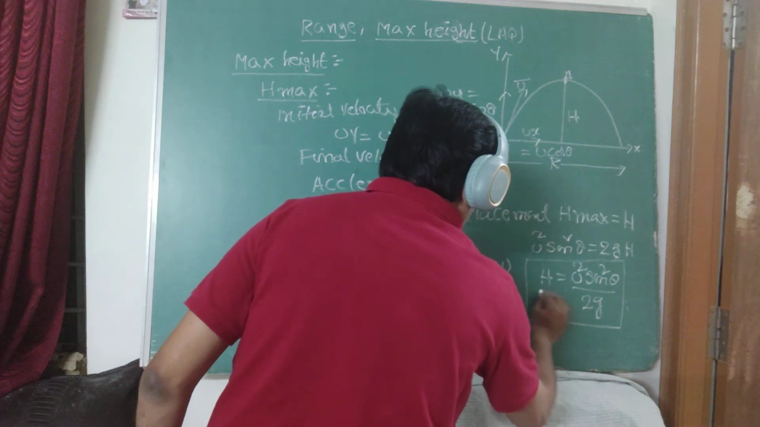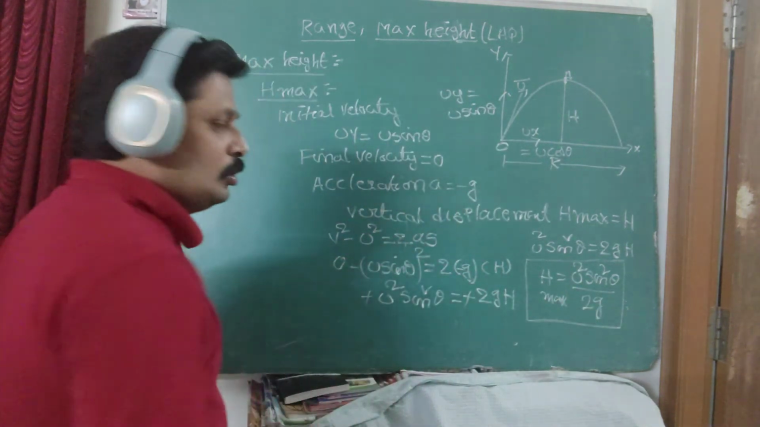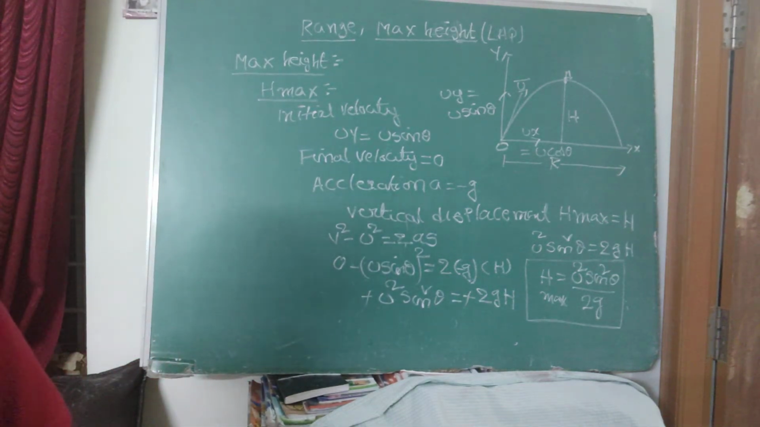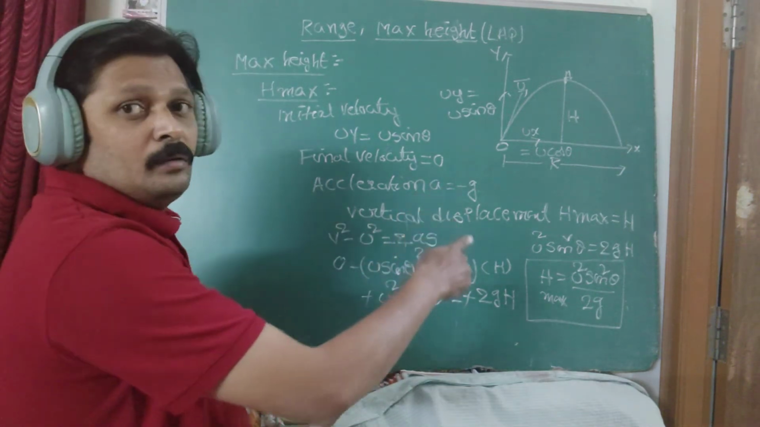Which one do you want to find? That result will come here, that is u square sin square theta by 2g. Write that one. Okay. Now here the maximum height you want to calculate.